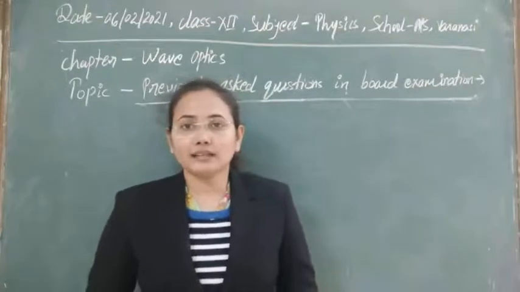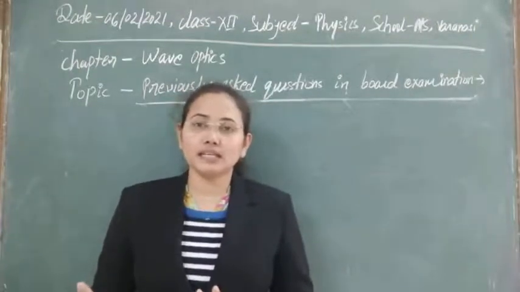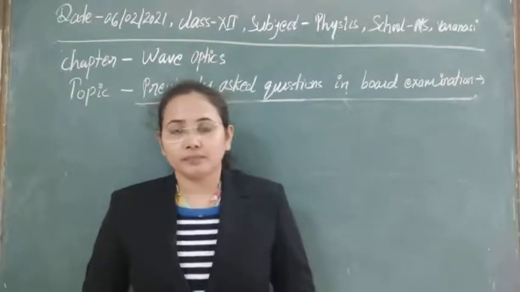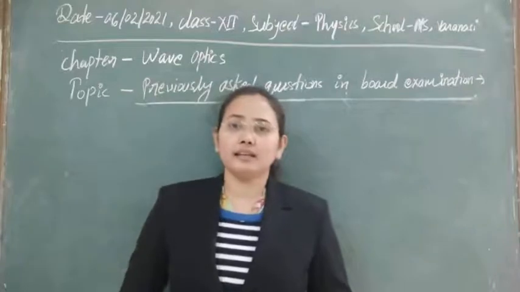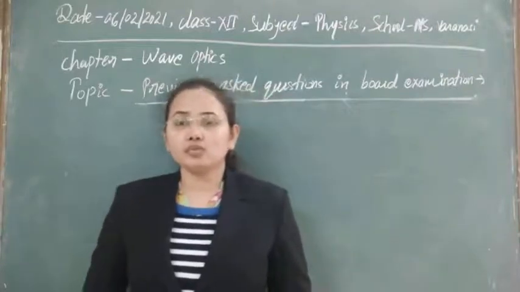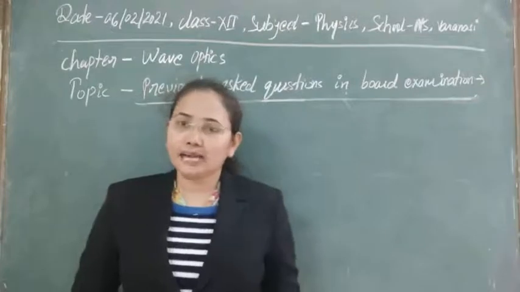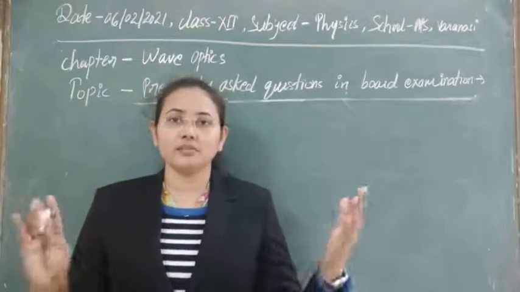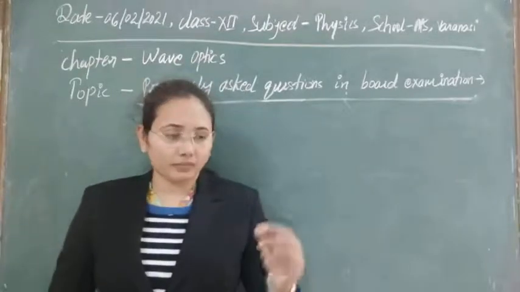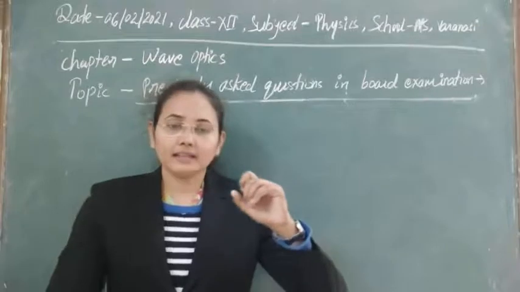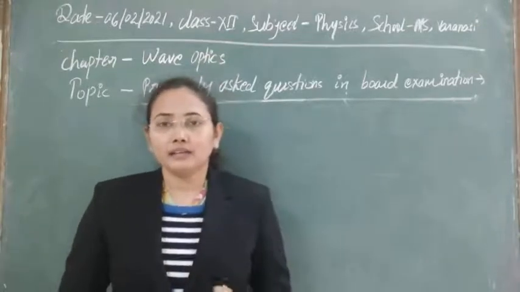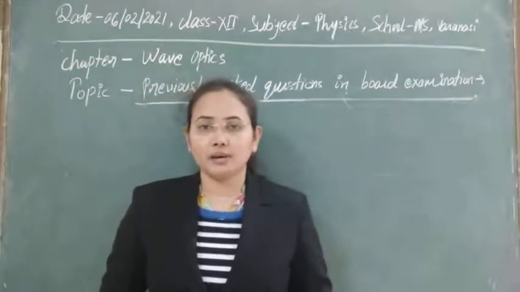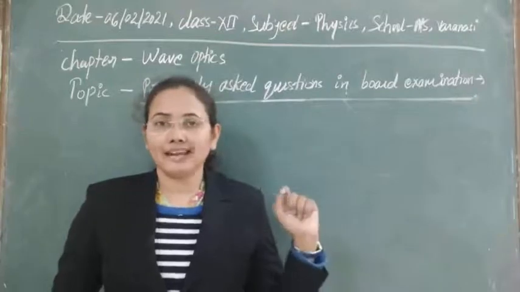The next factor is that the distance between the sources and the screen should be large in comparison to the distance between the sources. Next, the sources that we are taking should be narrow, otherwise the light will obviously have a tendency to disperse. Then the light coinciding with each other, after interference, will not give a sharp interference pattern, so it will be hard to detect that particular pattern.